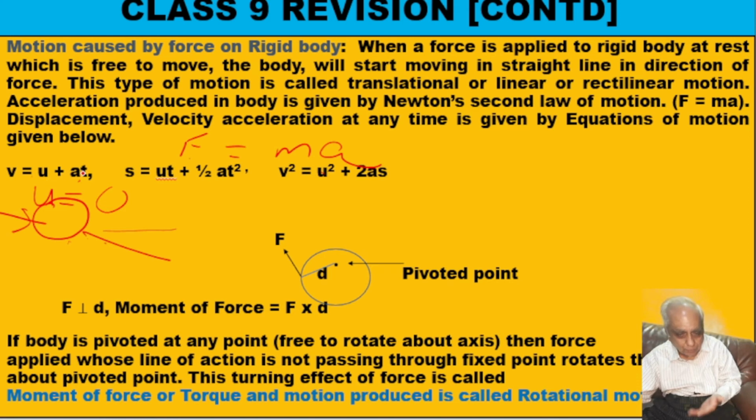Now somebody asks what is the displacement in 4 seconds? Then we will use this equation. And in case time is not required and displacement is known, then we use this third equation of motion. So these three are the equations of motion which you have studied in 9th standard, but you should never forget these equations. They will be used quite often whenever we are doing mechanics.